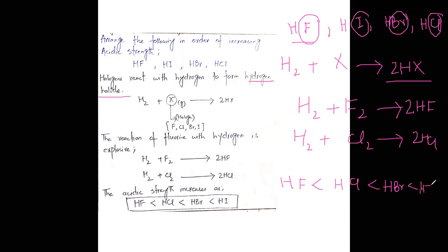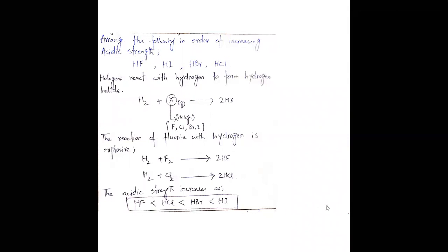So the acidic strength of the hydrogen halides increases as we move from HF to HCl, HBr and HI. We have to arrange them in order of increasing acidic strength. So HF is less than HCl, which is less than HBr, which is less than HI. This is the increasing order of acidic strength.